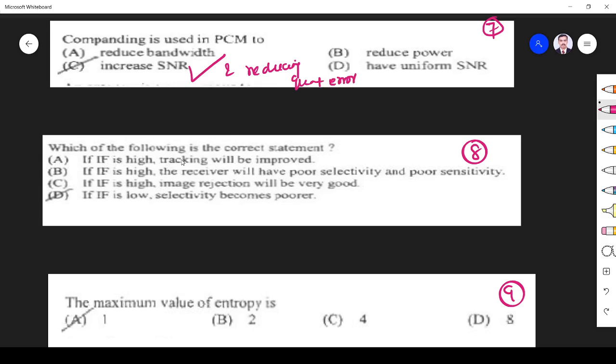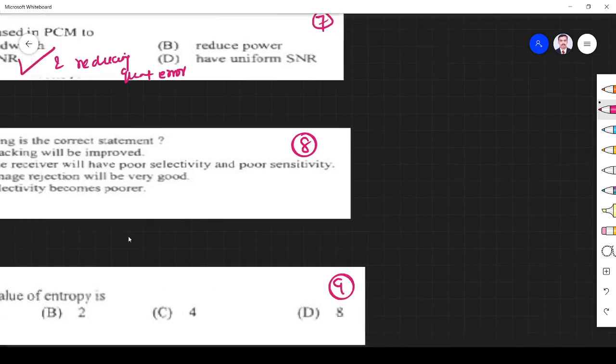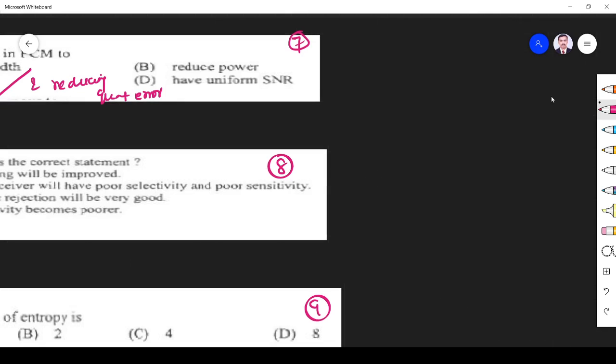Okay. Which of the following statements is correct with respect to IF? IF is nothing but intermediate frequency. So we must know something about intermediate frequency. If the intermediate frequency is high, it will lead to poor selectivity, right?